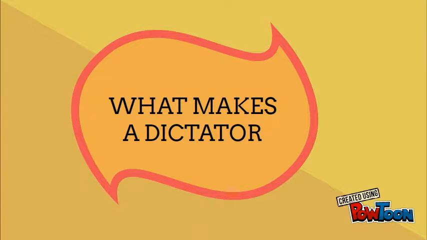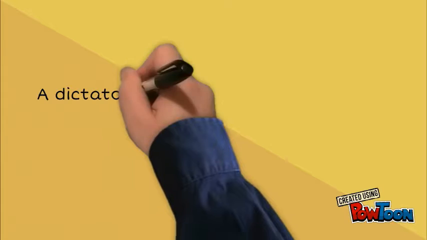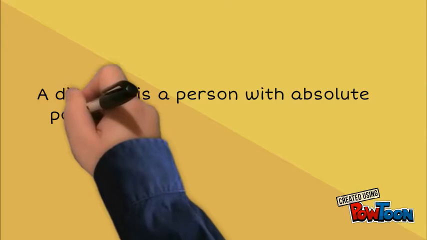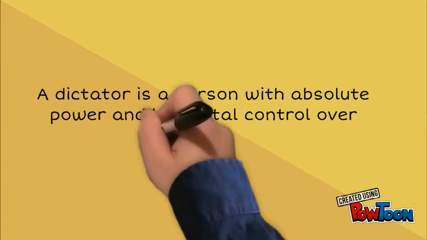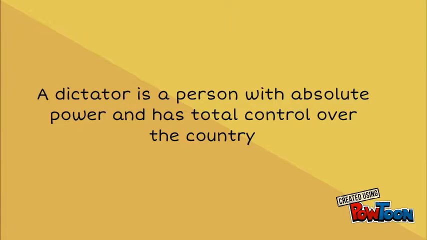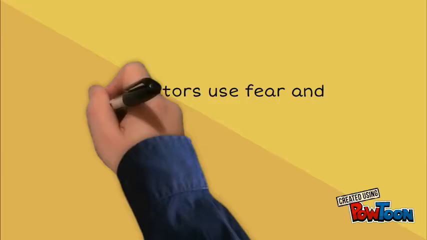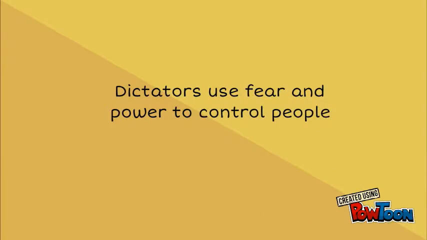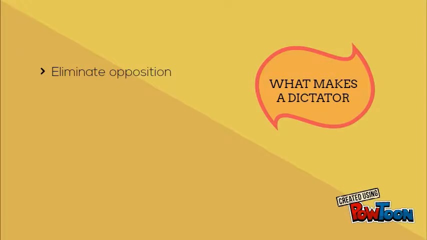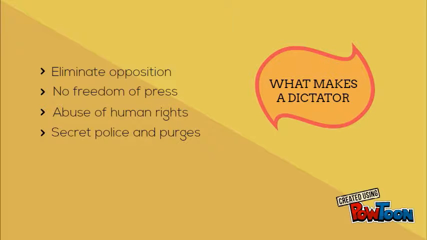So, what makes a dictator? A dictator is a person with absolute power and has total control over the country. Dictators use fear and power to control people. So, eliminate opposition, no freedom of press, abuse of human rights, secret police and purges, and also cult of personality.